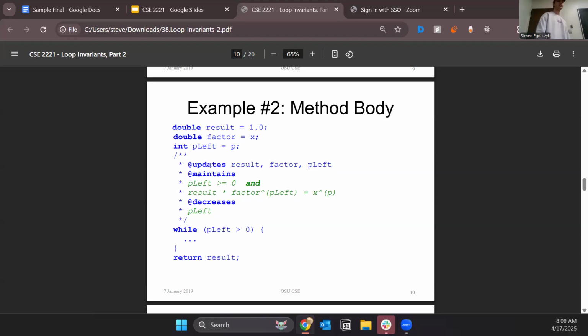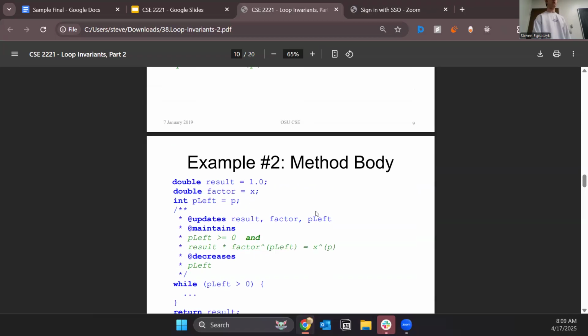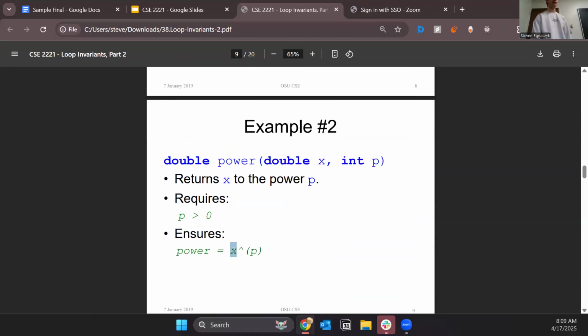Okay, so we're given the fact that result, factor, and p left might be updated. We're given the fact that the loop invariant is maintained such that p left is always greater than or equal to 0, and the second line of code here, which claims that result times factor to the power of p left is equal to x to the power of p, which, if you remember, is what we want at the end of the code.